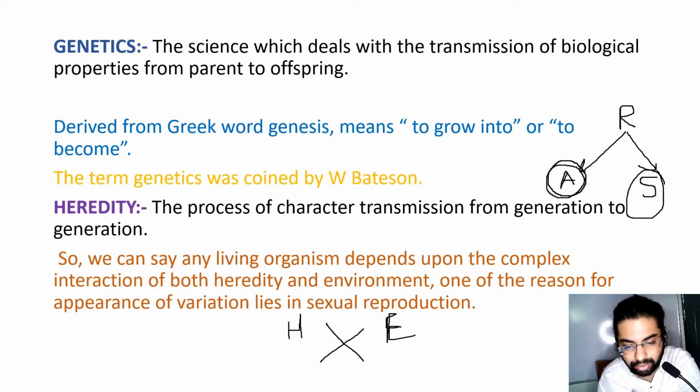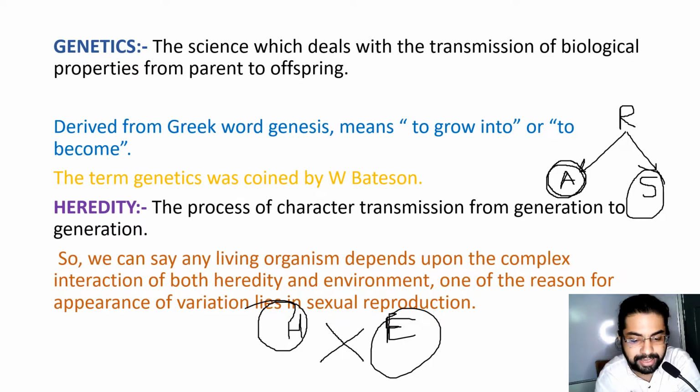So these two factors, heredity and environment, determine the individuality of an organism, and the reason for this variation lies in sexual reproduction.